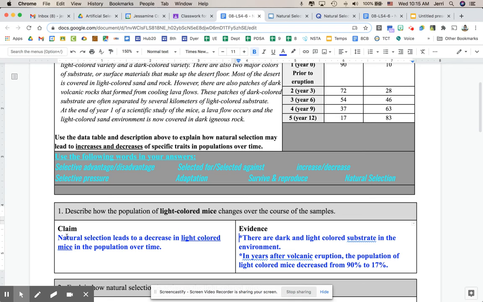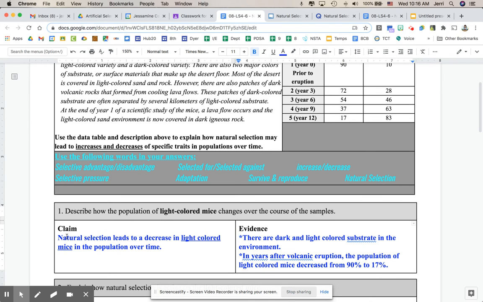Okay, now let's talk about the evidence. There are two pieces of evidence that I want to put into here. One is that we have both light and dark colored substrate in the environment. The other piece of evidence is that in the years after the volcanic eruption, the population of light colored mice decreased from 90% to 17%.